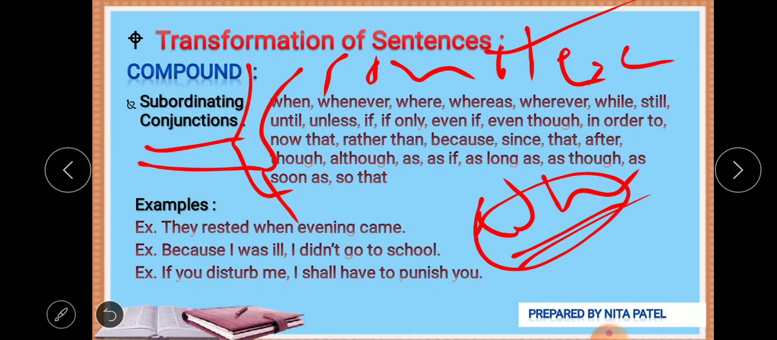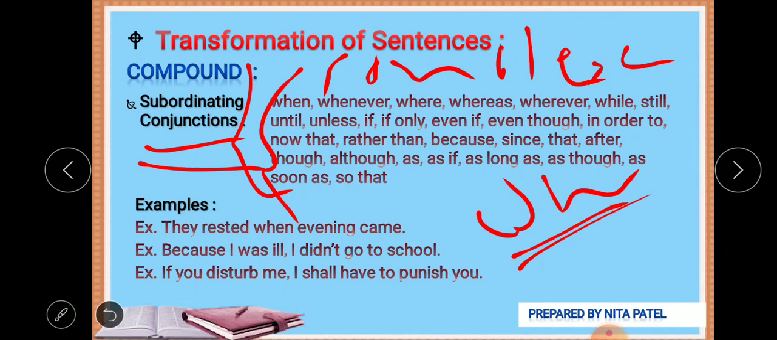Another thing is the use of conditional conjunctions: if, unless, if only, even though. Use of reason: because, as, since. These give the reason. But for is not subordinating, it is coordinating, right? So we will not use for. These kinds of tips you can keep in your mind, and you can memorize all these subordinating conjunctions.